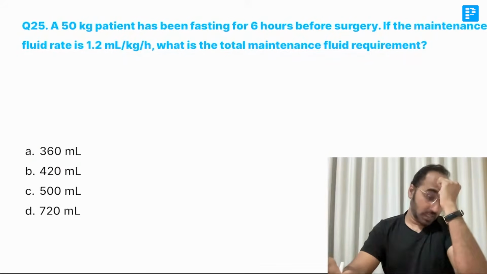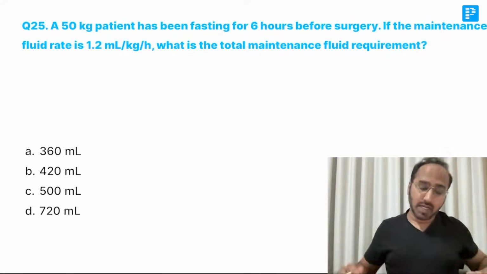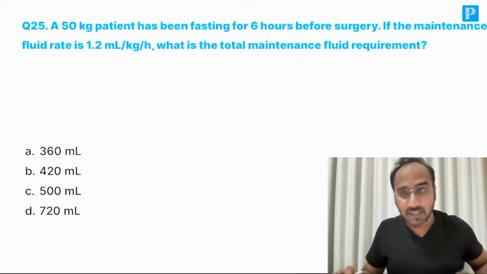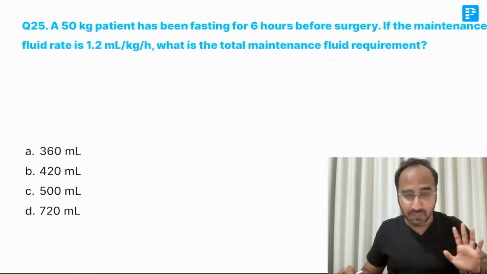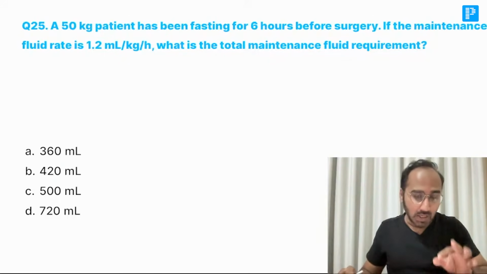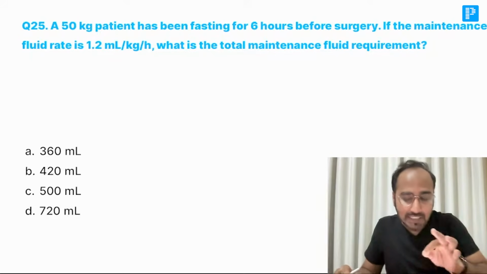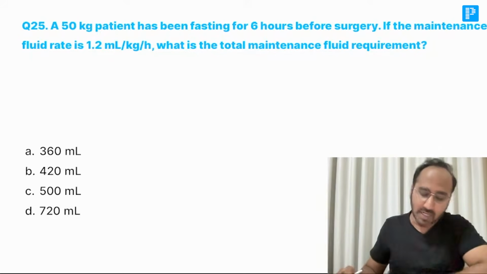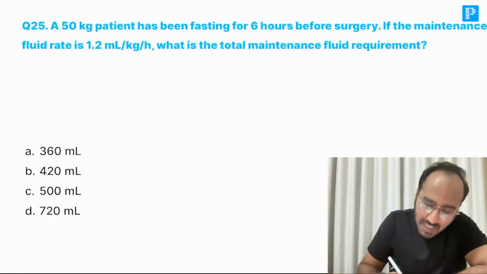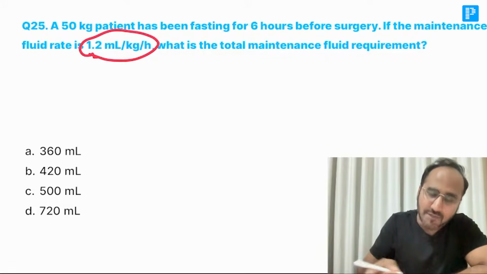Next, a 50 kg patient who has been fasting for 6 hours before surgery. The maintenance fluid rate. Okay. He has already been given the maintenance fluid rate, which is 1.2 ml. Meaning, the calculation has already been done. Already 4:1 has been done, and he has given a value of 1.2 ml per kg per hour. What is the fluid requirement for this patient? When he is given all these things, you just have to formulate it.